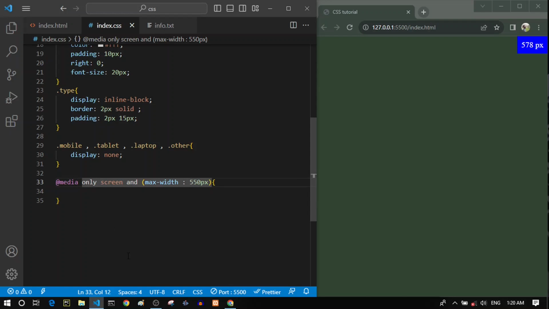The next thing that we can have here is not, and this is for negating the condition. Right now, this not completely negates this condition, which means that the styles that we write here will be applied for all other devices except the device that has this condition. It's just negating this condition.